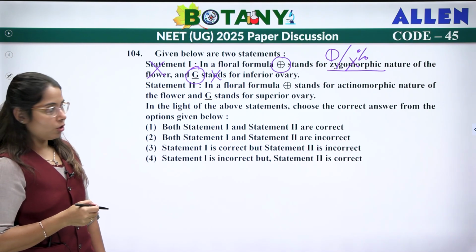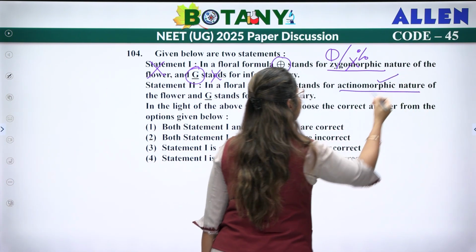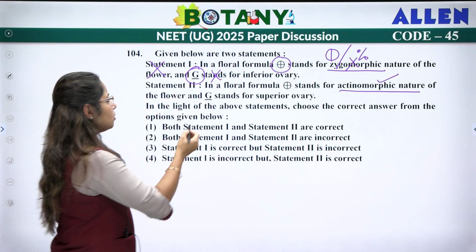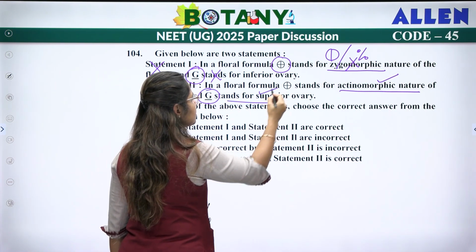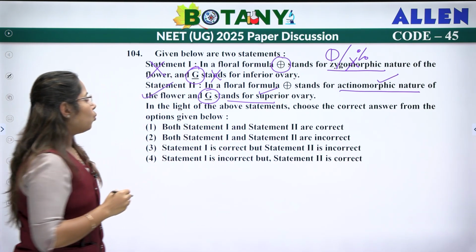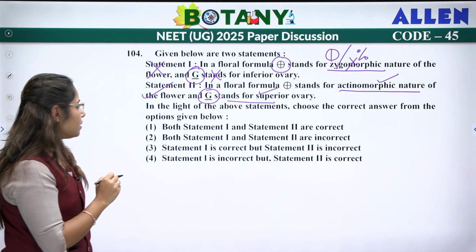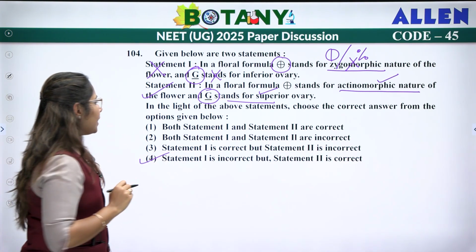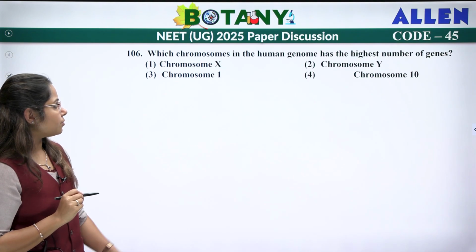Next statement, in a floral formula, this symbol is used for actinomorphic, which is correct. And this symbol, that is G underscore, is used for superior ovary. This is correct. So statement 1 is incorrect, and statement 2 is correct. Let's move to the next question.